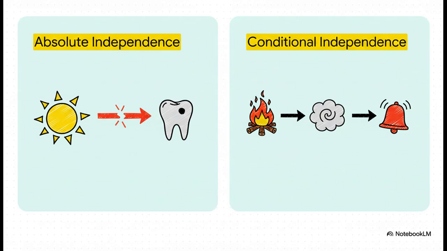Think about it. A fire alarm isn't directly triggered by a fire. It's triggered by smoke. So if you already know there's smoke, finding out that there's also a fire doesn't actually tell you anything new about whether the alarm is going to go off. The smoke is the key.